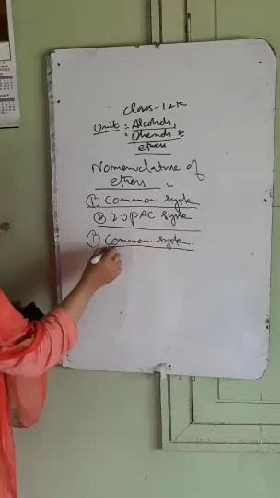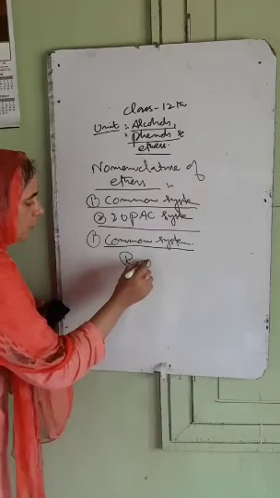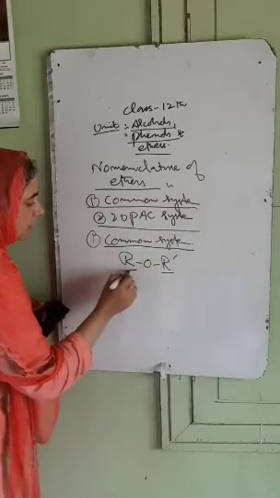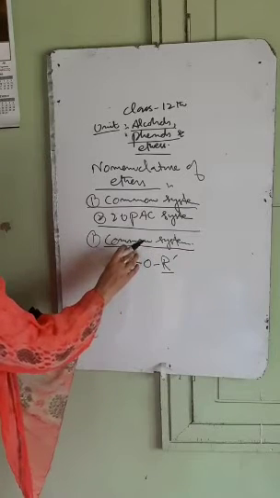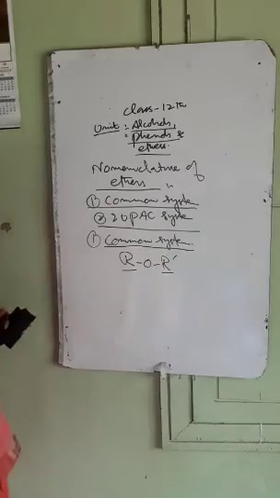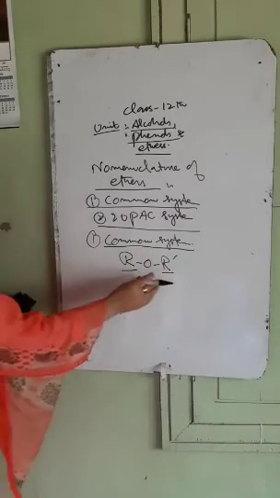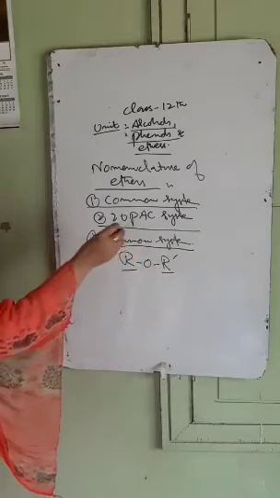In the common system, first the alkyl groups are named, or the aryl groups are named, and then we add the word ether. For example, we have ROR dash. First we name these alkyl and aryl groups, then we add the word ether. If they are the same, then we prefix di before the name of the alkyl or aryl group. First the alkyl or aryl groups are named according to alphabetic order. Then we add the word ether.